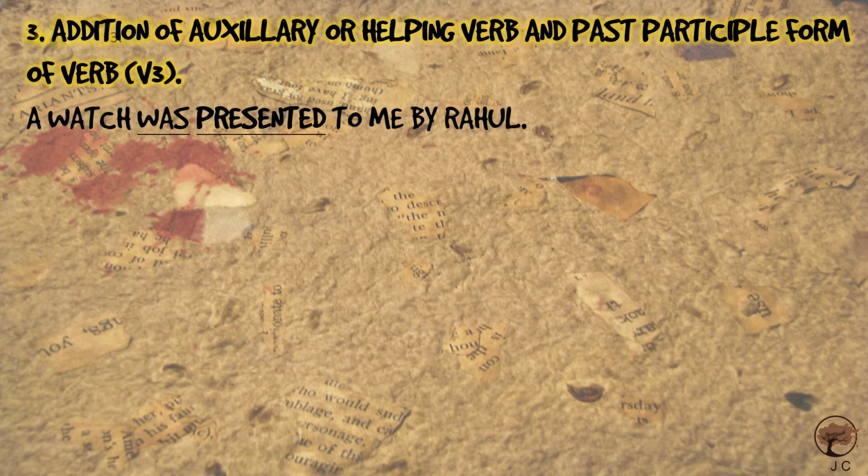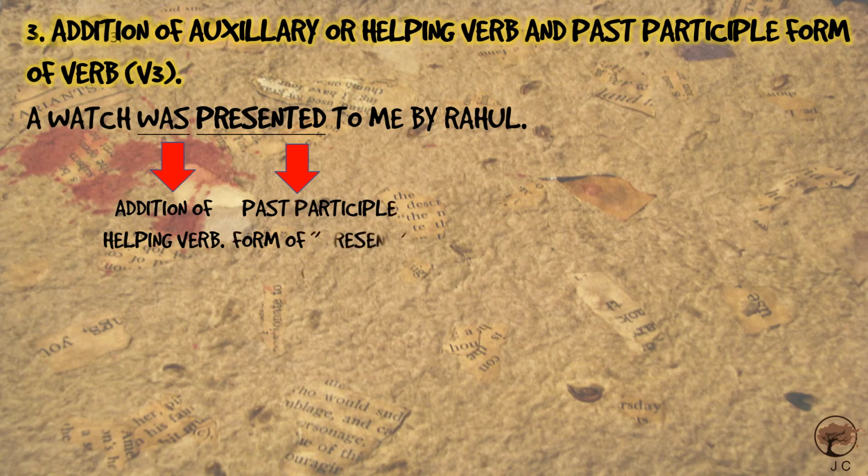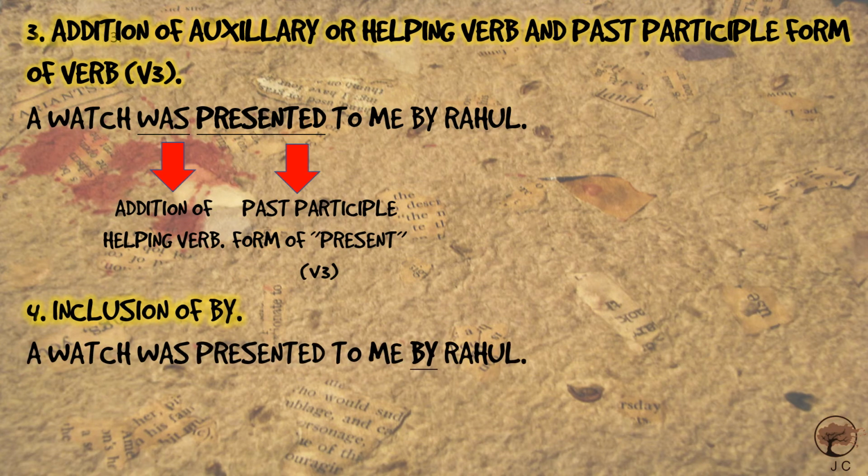By the arrow, you can see was is the helping verb here and presented is the past participle form of the verb present. So, I think that it is clear. Now, finally, the watch was presented to me by Rahul. Here you can see by has been included or added. Without by, the sentence would have been left incomplete.